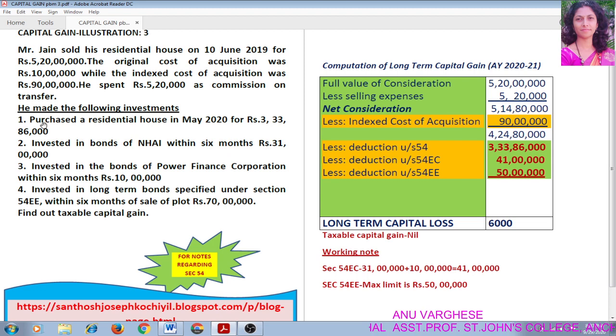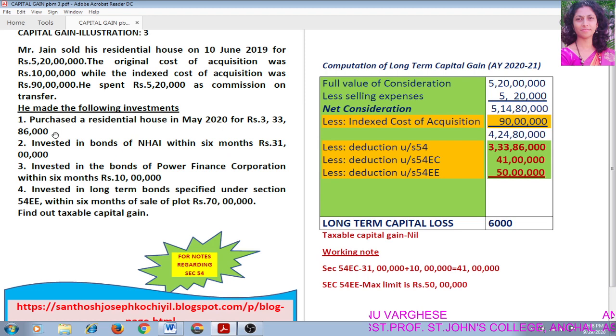So first adjustment is purchased residential house in May 2020 for rupees 3 crore 33 lakh 86,000. Under section 54 we have discussed that capital gain arising on transfer of building or land appurtenant thereto is exempted if assessee is investing that amount in purchasing a residential house property.